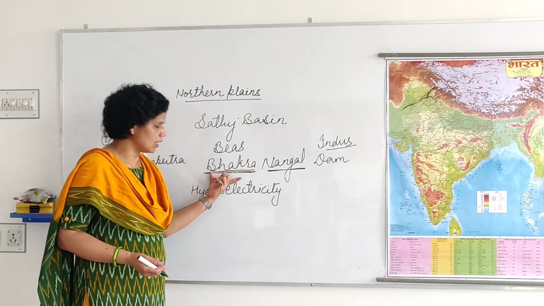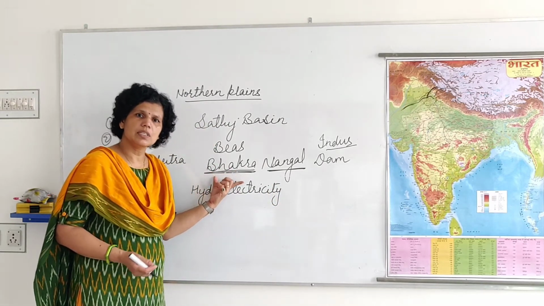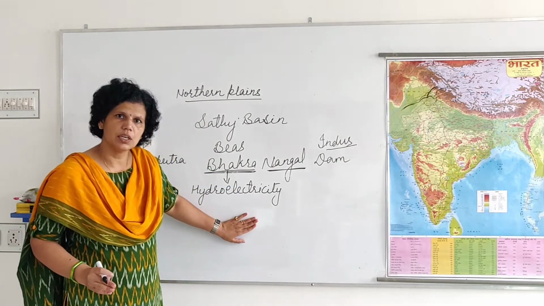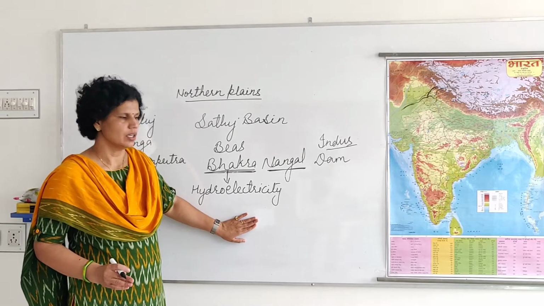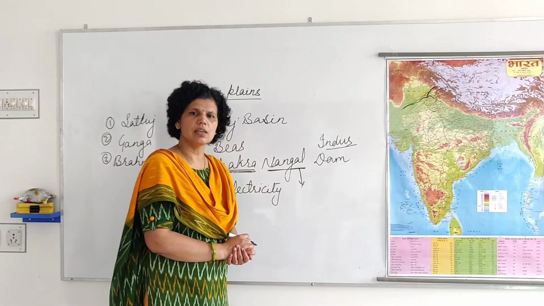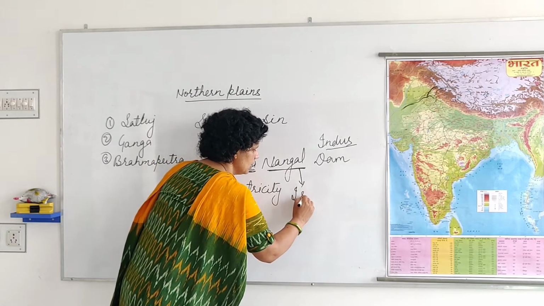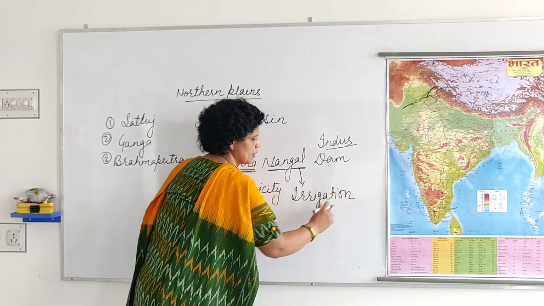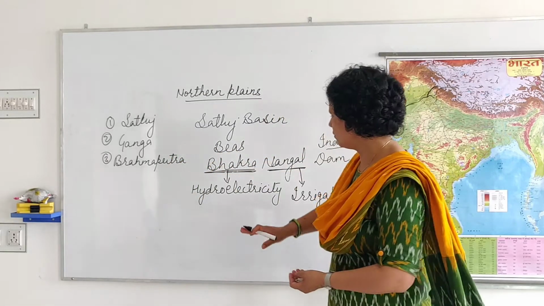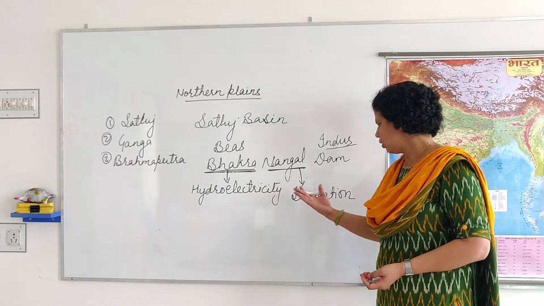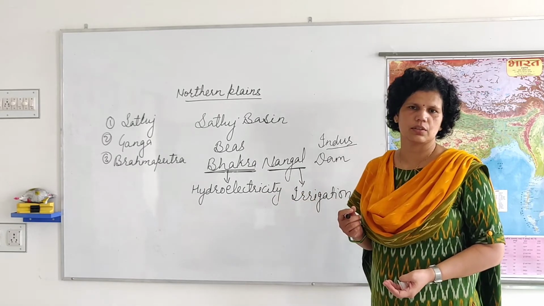The dam constructed in Bhakra is to make hydroelectricity. The second dam, in Nangal, is for irrigation. So that's why we construct a dam for electricity or for irrigation.